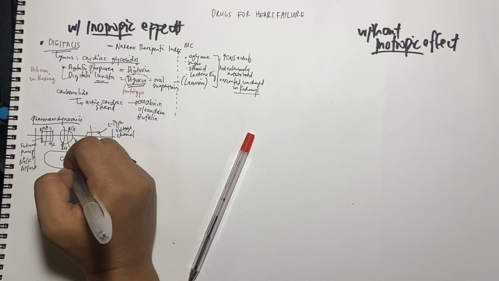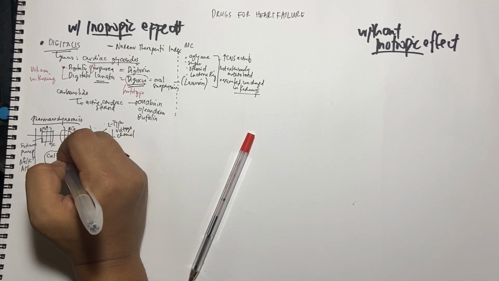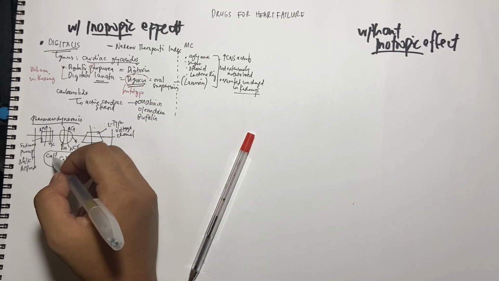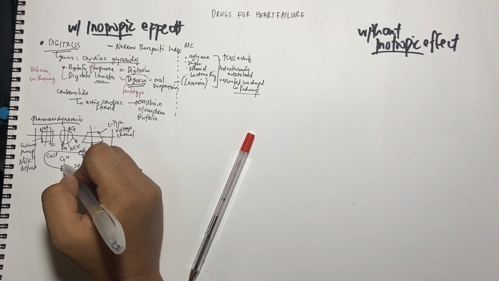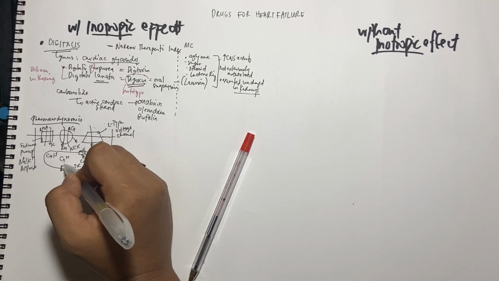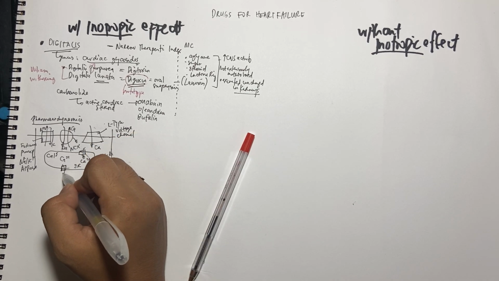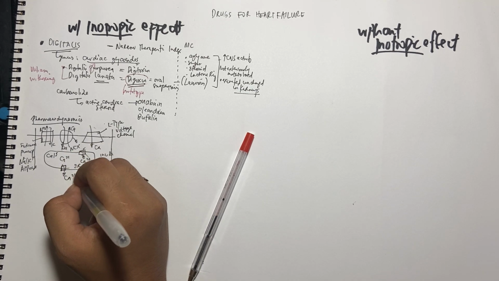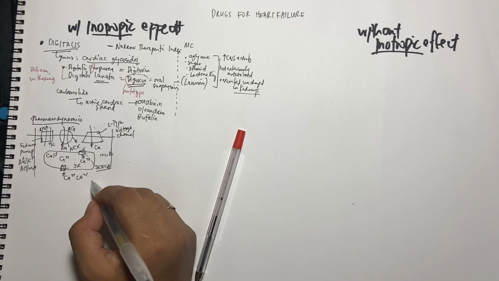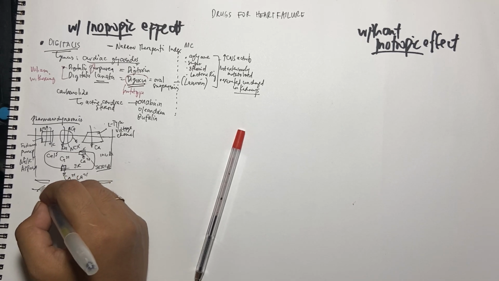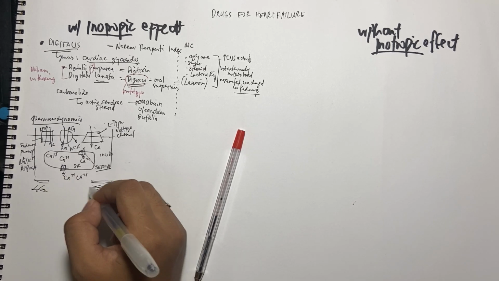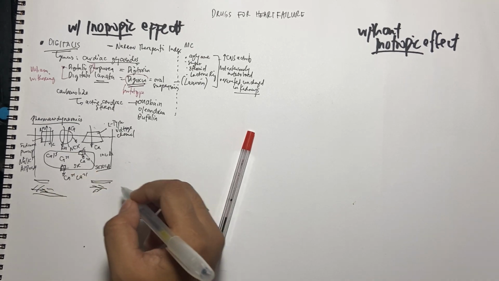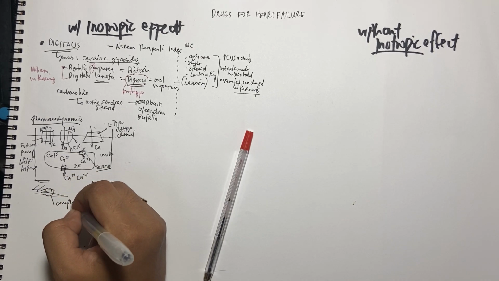Once the calcium gets inside, it is bound to a sequestrant, that is calsequestrin. And there's one receptor here responsible for releasing the calcium from the sarcoplasmic reticulum whenever there's a trigger or signal that calcium is needed for contraction. So the calcium goes out and binds to actin and myosin. Then once actin and myosin interact, they become a complex.